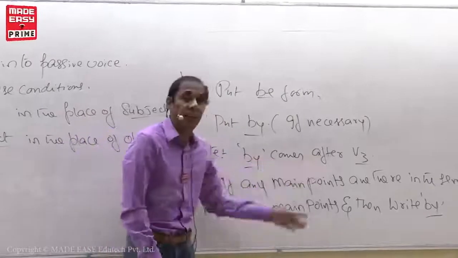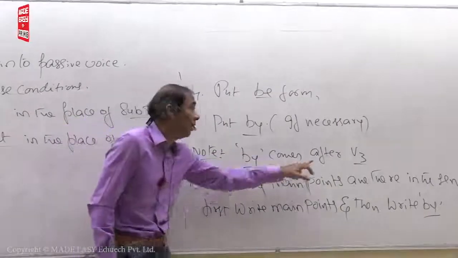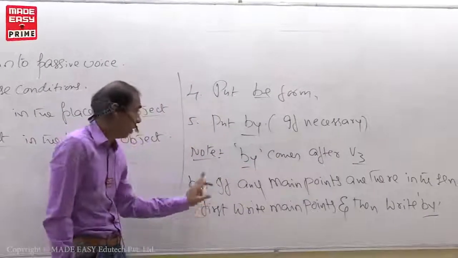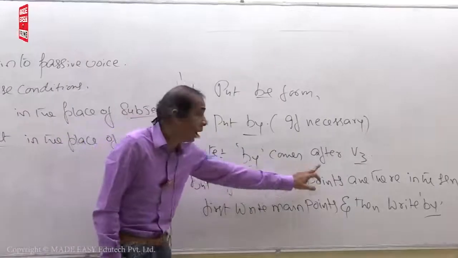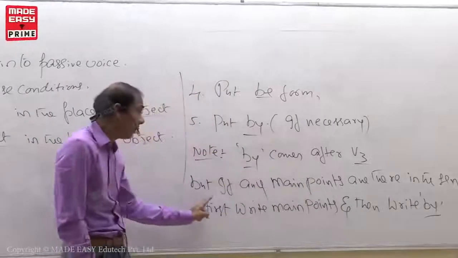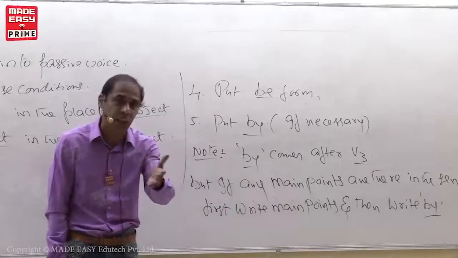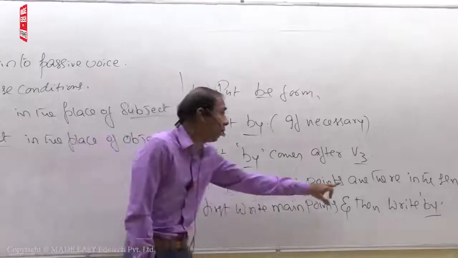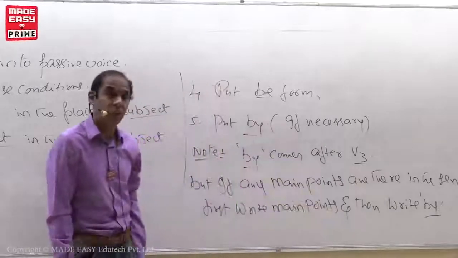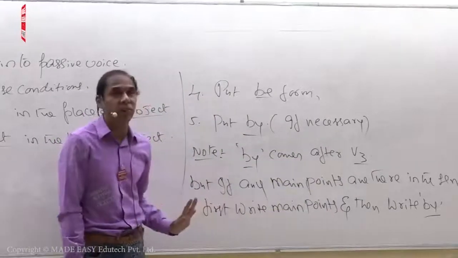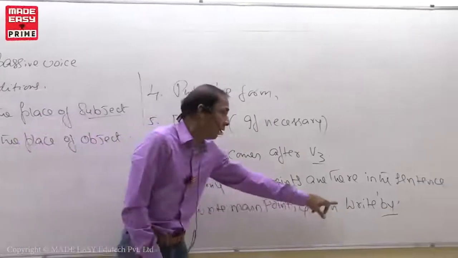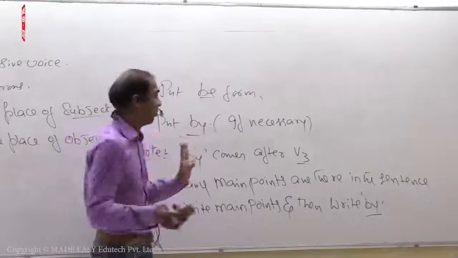By comes after V3. Where do you have to write by? After V3. But if any main points are there in the sentence, what are main points? I'll explain later, don't worry. First we have to write the main points and then write by. What is all this? I'll explain, don't worry.